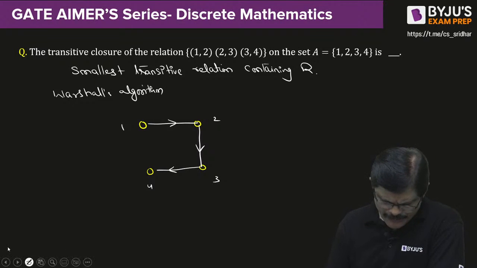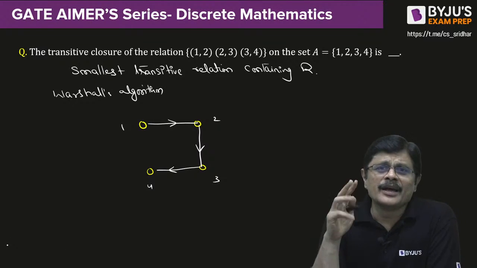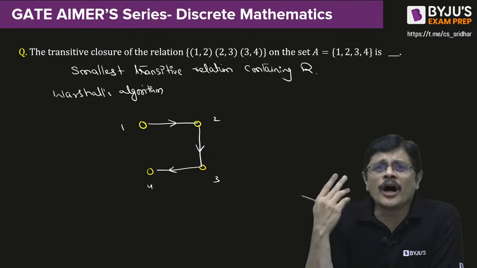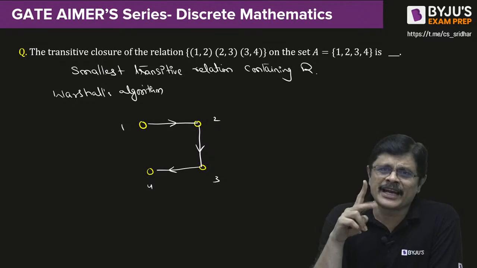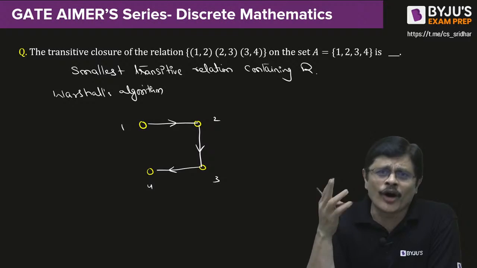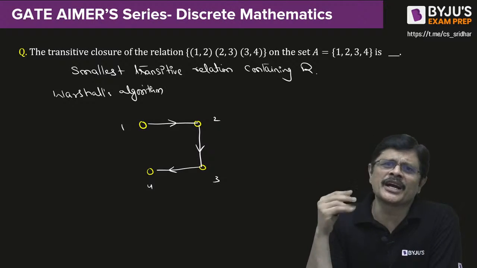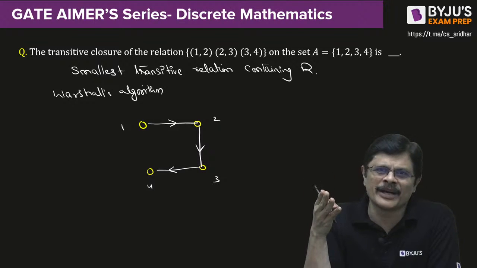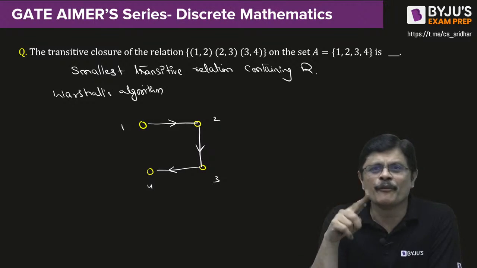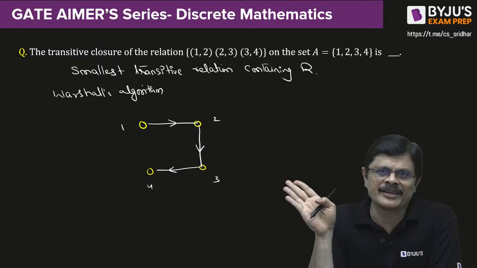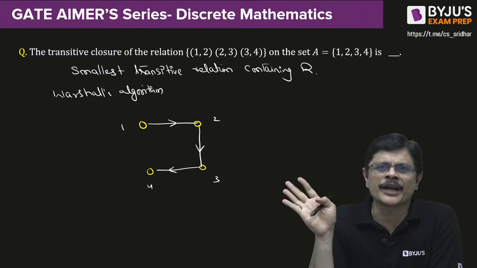What you need to do is you start from 1. You try to reach all the vertices which are at length 1, which are at length 2, which are at length 3, everything you try to achieve, my dear friends. So starting from 1, where all you can go, try to reach there.